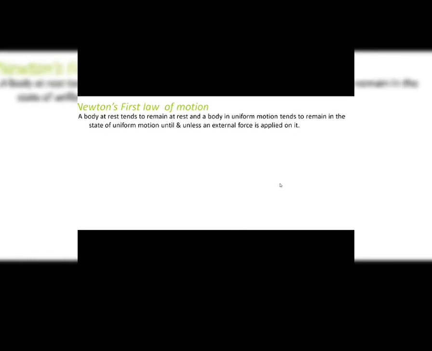So, the first law of motion spoke only about the scenarios of uniform motion. Even Galileo told something similar to this, right? So, Galileo's law formed the basis of Newton's first law of motion. But you might say, why is it famous as Newton's first law? It should have been called Galileo's first law of motion. That is because Newton not only studied this portion of uniform motion, he also extended his studies. He also spoke about the scenario of non-uniform motion. So that's why he gave a little more information about force and motion, and that is why all the three laws came to be known as Newton's first law, Newton's second law, and Newton's third law, respectively.